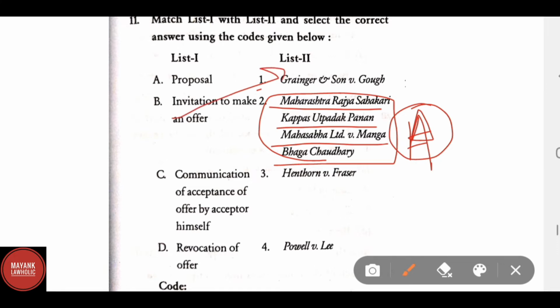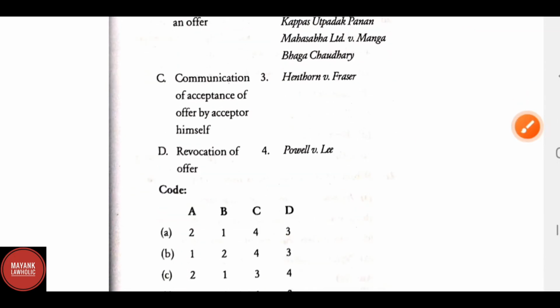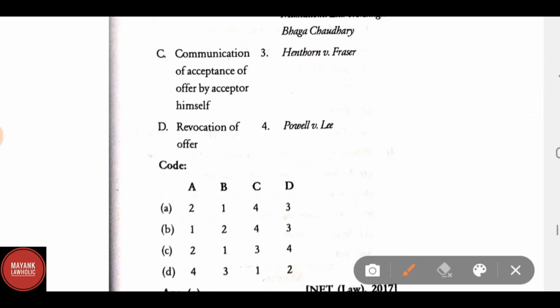This is related to Harvey versus Facey. C. Communication of acceptance of offer by acceptor himself. Correct answer is Powell versus Lee. D. Revocation of offer. Here the correct answer is Hawthorne versus Fraser.